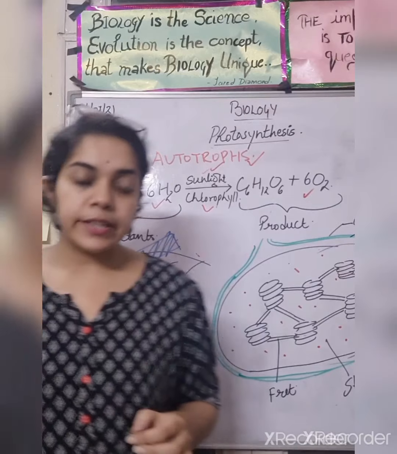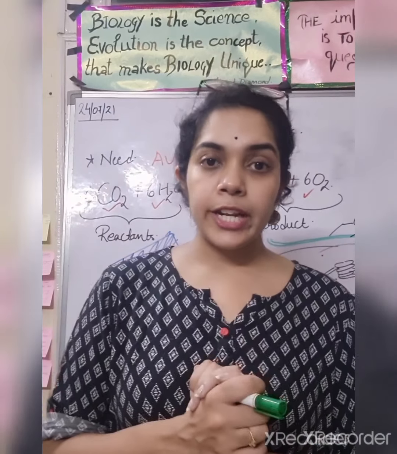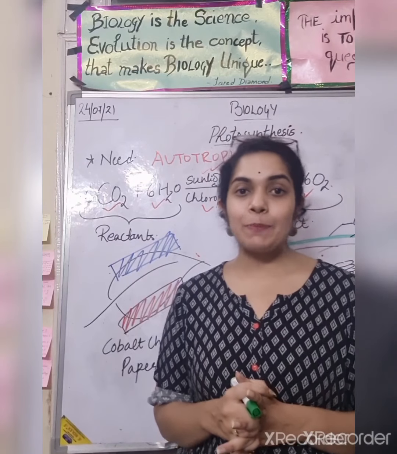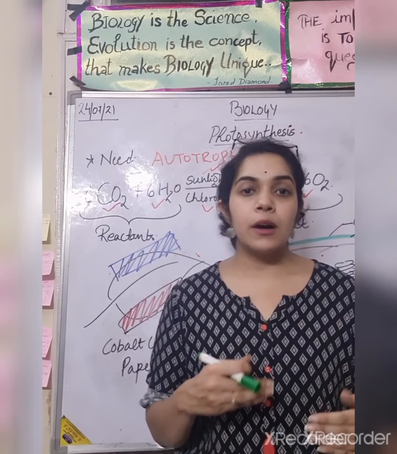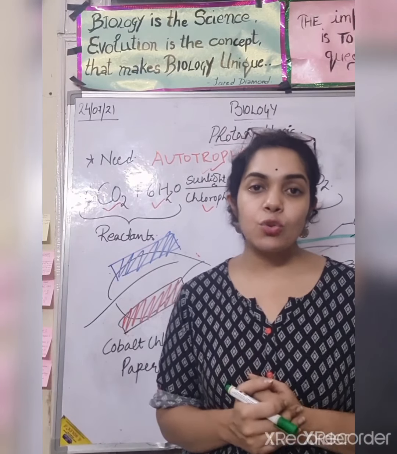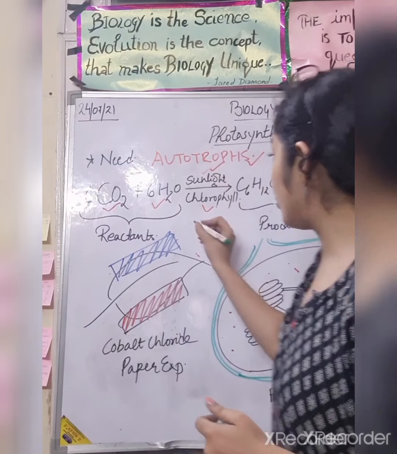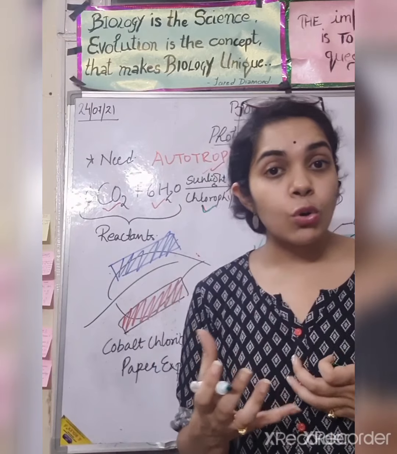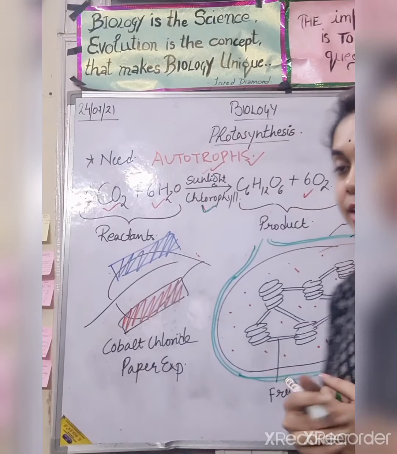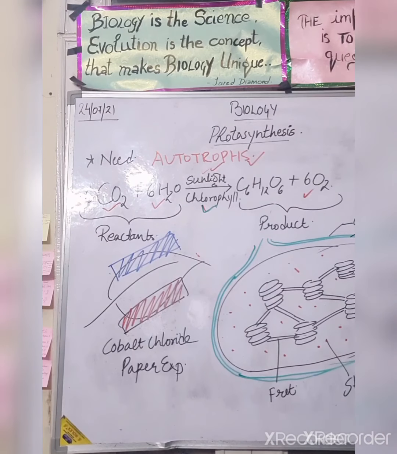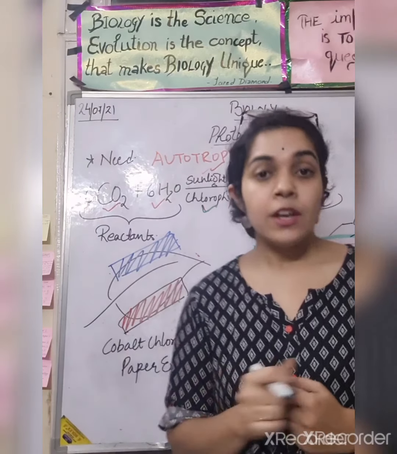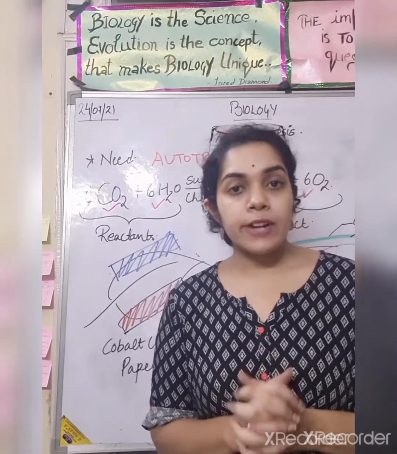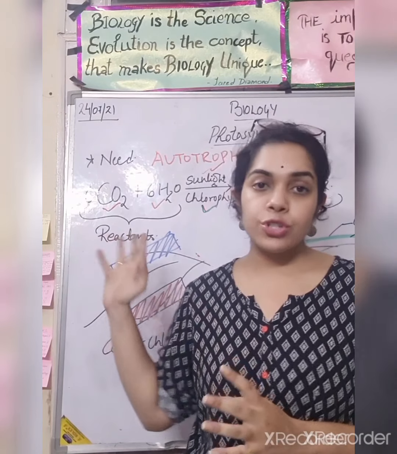Now we will see that all the plants are green in color. They are green because they have a special kind of pigment, a green pigment, known as chlorophyll. What is it known as? It is known as chlorophyll. And where is this chlorophyll present? It is present in the chloroplast. Fine.